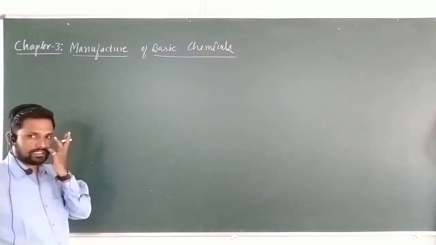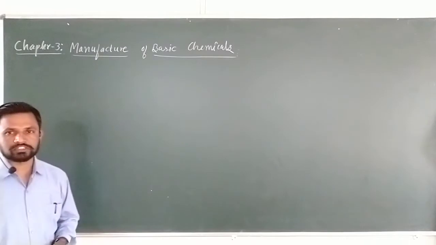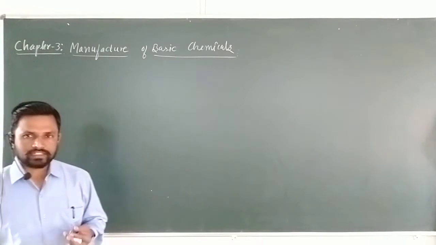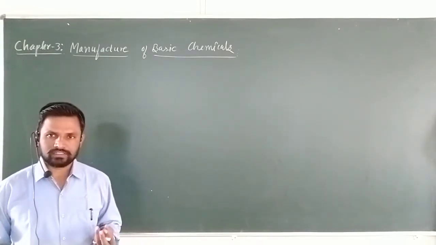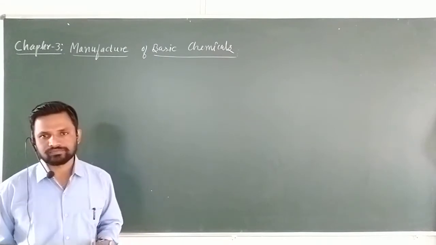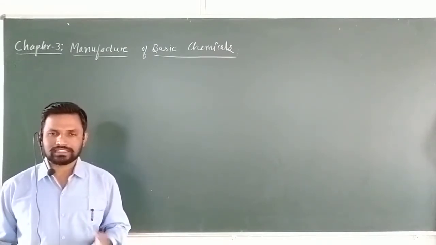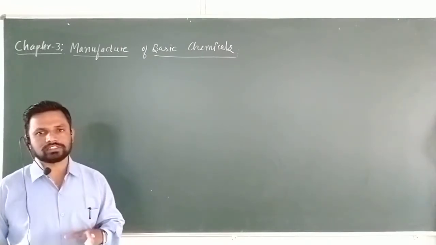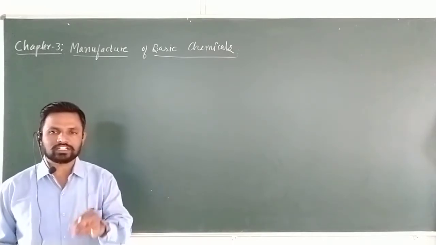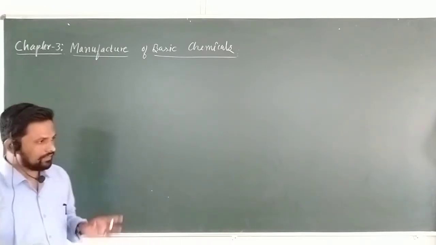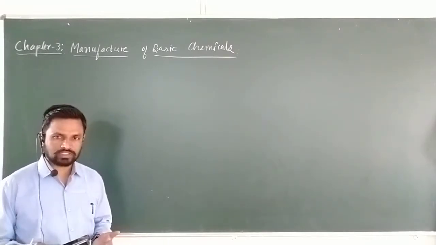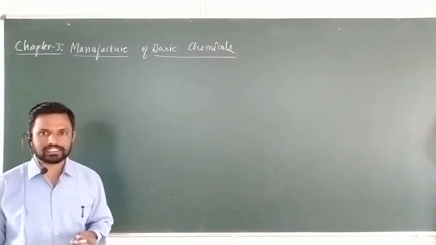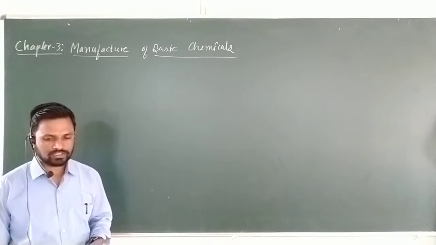Today, we are going to start a new topic, chapter number 3, manufacture of basic chemicals. We already completed one chapter, modern approach to the chemical industry. In that chapter, we studied the different units, processes, and operations which are carried out in an industry. So, after obtaining the knowledge of those different units, we are going to see the manufacture of some basic chemicals at an industry level.